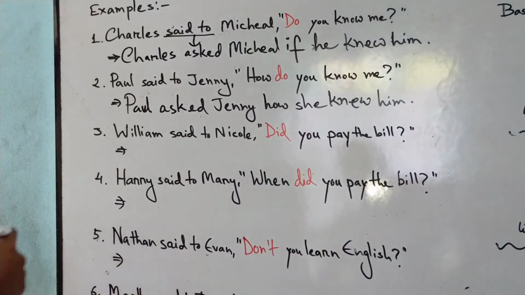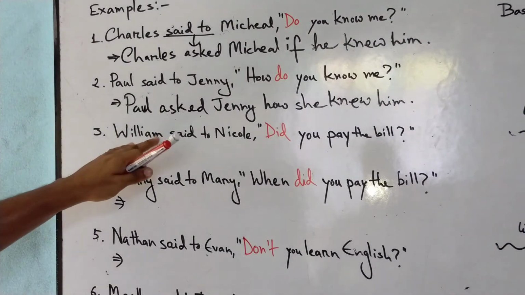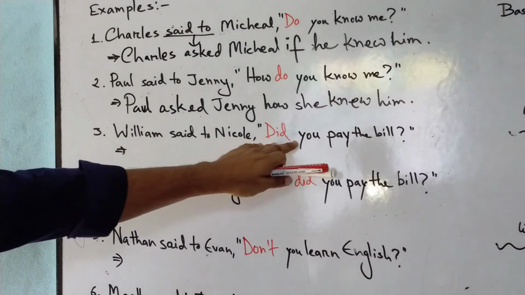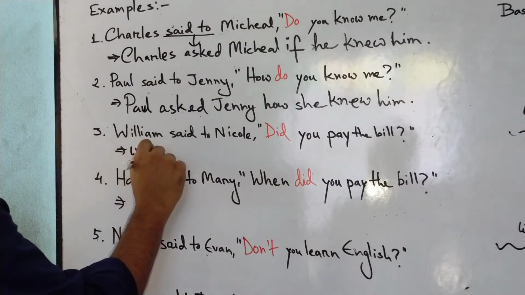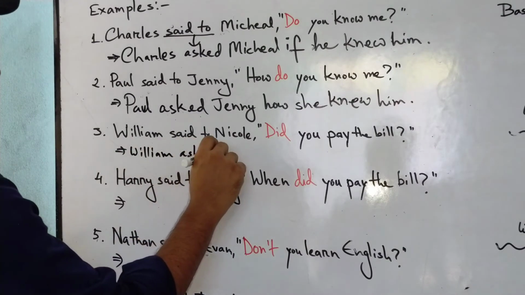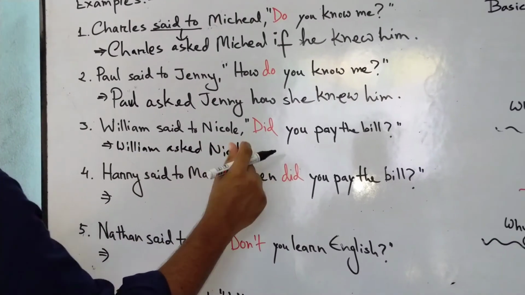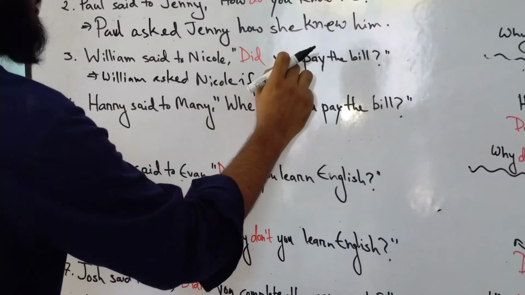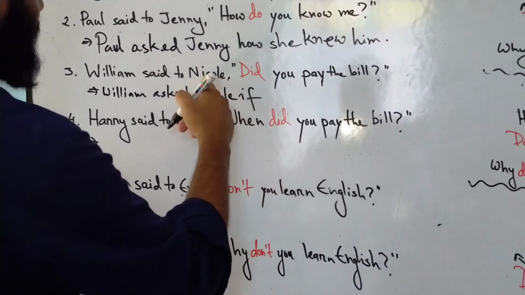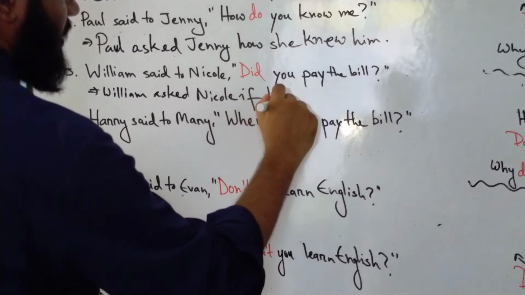So there we have our answer. Paul asked Jenny how she knew him. The third question says, William said to Nicole, "Did you pay the bill?" So here we're going to write William asked Nicole. It's again a yes/no question, so I'm going to put if, and the subject comes first. If Nicole is a female, if she.